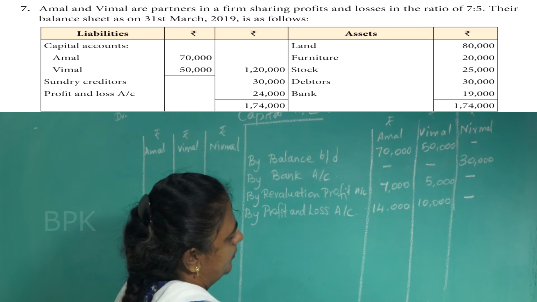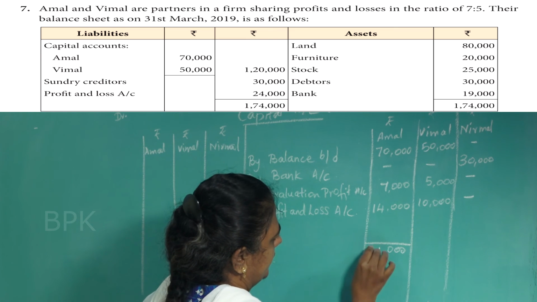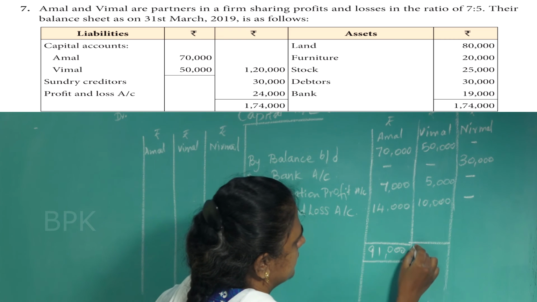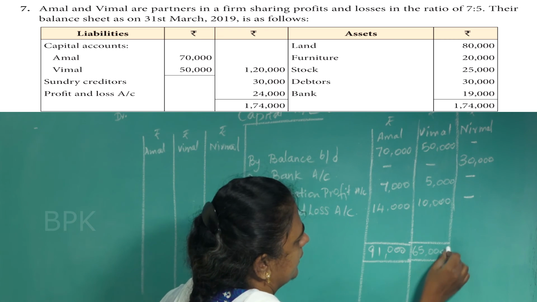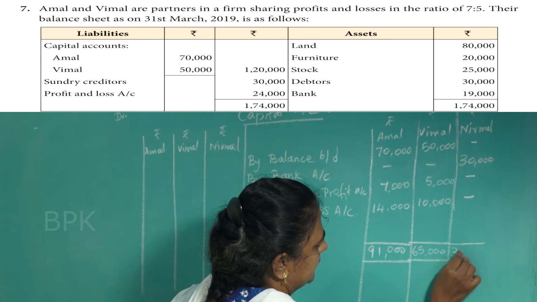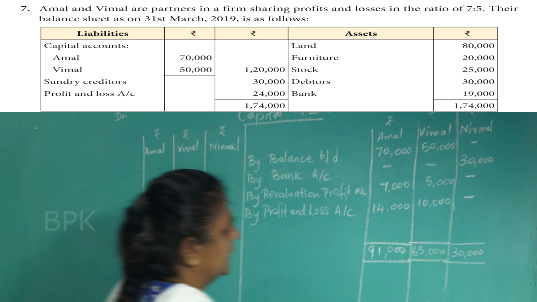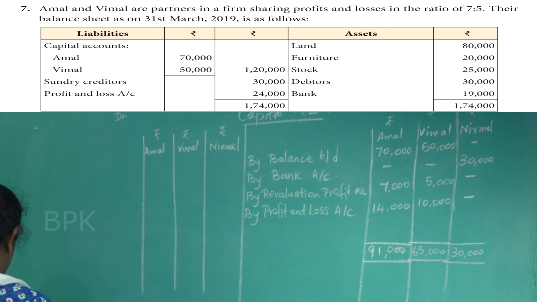Okay. So put the total. Here 91,000, here 65,000, here 30,000. Okay. Now take this balance to the debit side.